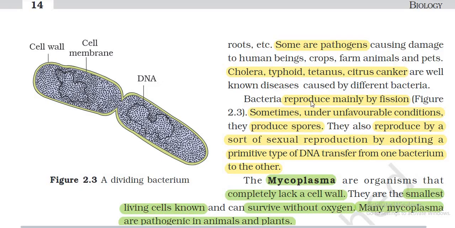Bacteria reproduce mainly by fission. Figure 2.3. A dividing bacterium: DNA, cell membrane, and cell wall. Sometimes, under unfavorable conditions, they produce spores. They also reproduce by a sort of sexual reproduction by adopting a primitive type of DNA transfer from one bacterium to the other.